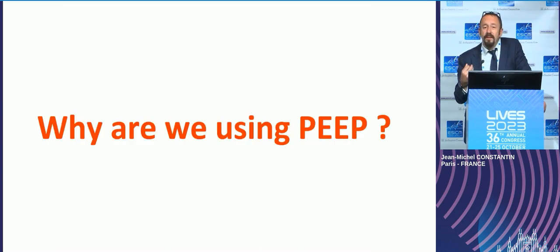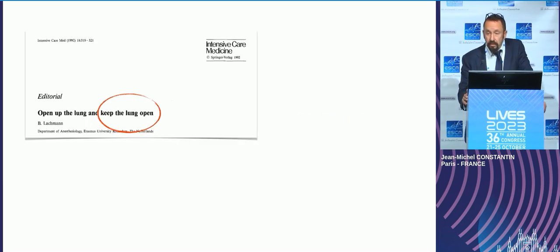But why are we using PEEP in ARDS patients? That's probably the question we have to keep in mind. Not to open the lung, but probably just to keep the lung as open as we can.